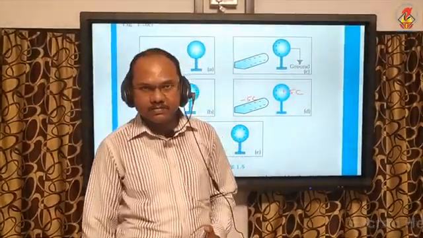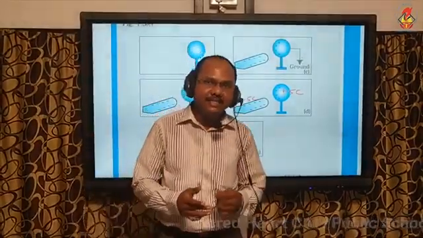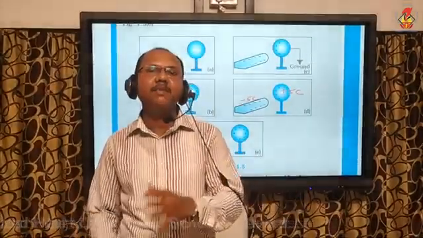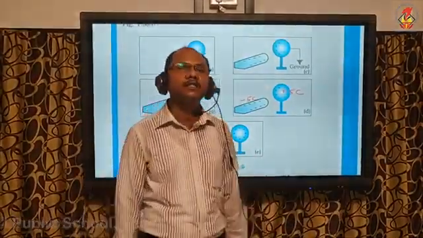It is because when the vehicle travels along the road, due to the friction between the tire and the road, static charges are developed. Also, there is friction between air and the metal body of the vehicle, which again develops static charges.